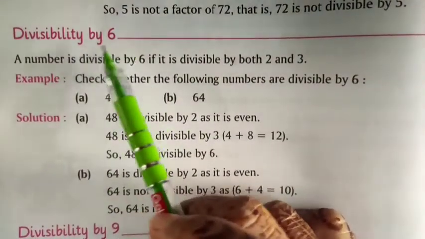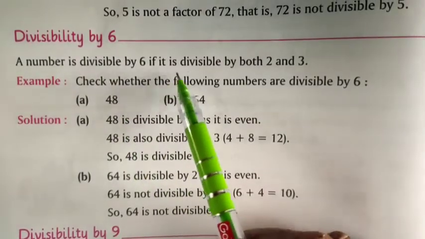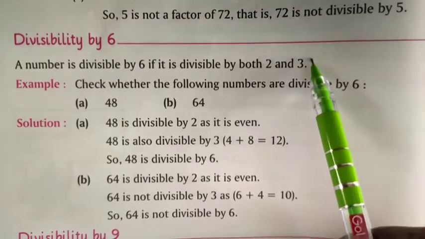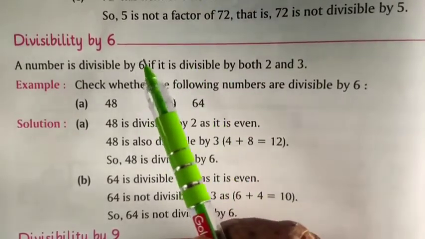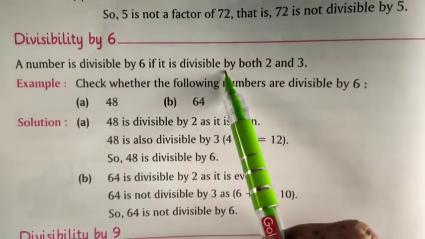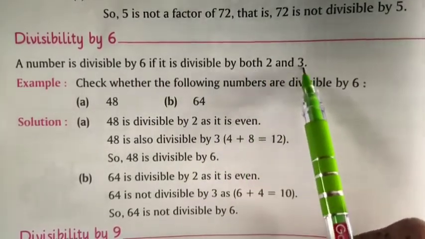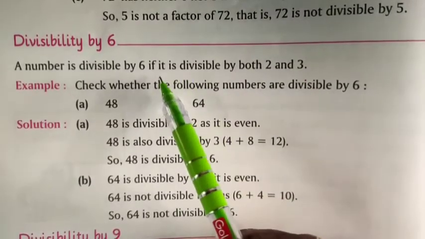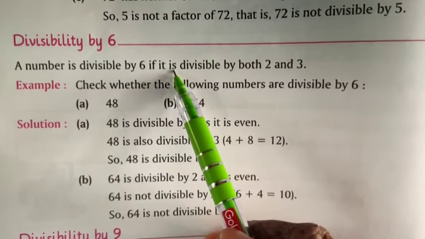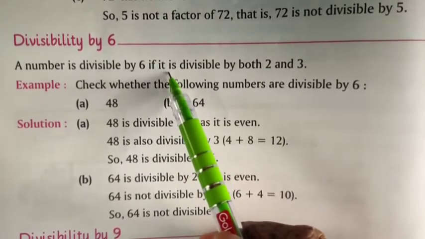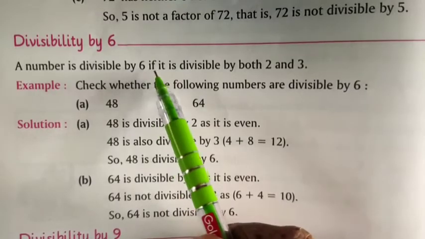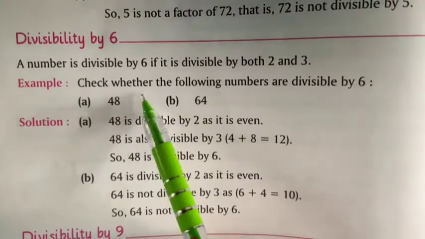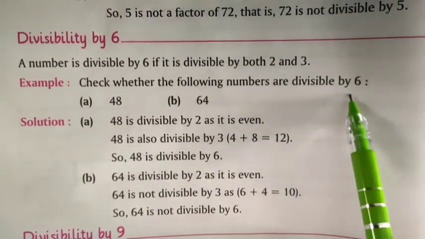Divisibility by 6. A number is divisible by 6 if it is divisible by both 2 and 3. A number is divisible by 6 only if it is divisible by both 2 and 3. If it is divisible by 2 and not divisible by 3, then we cannot say the number is divisible by 6. So students, please note it down that a number is divisible by 6 if it is divisible by both 2 and 3.